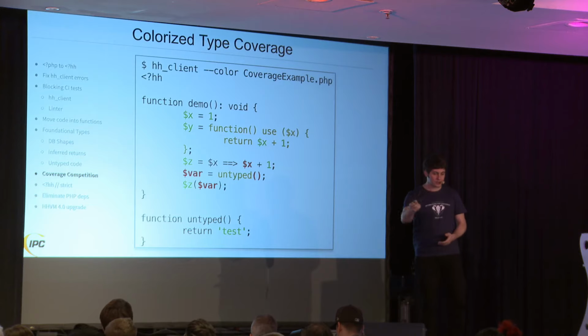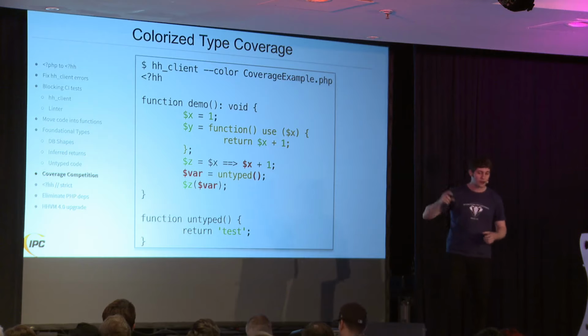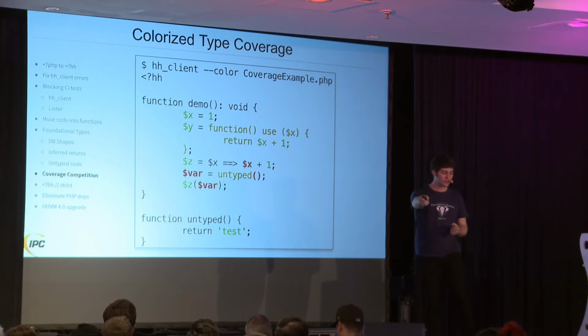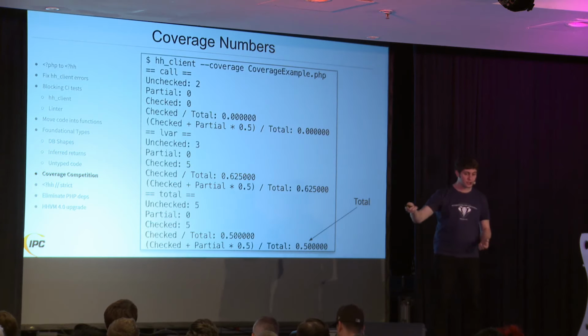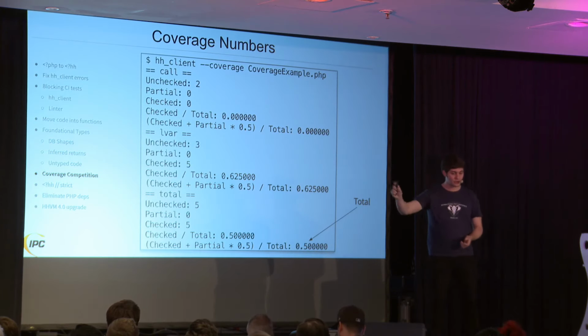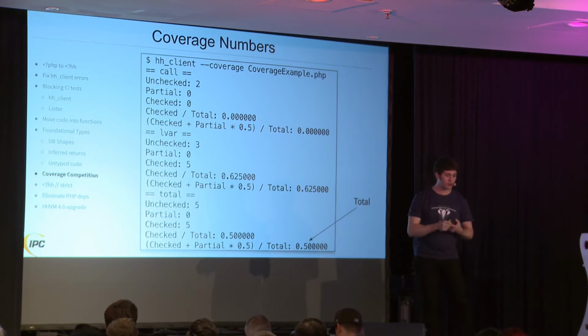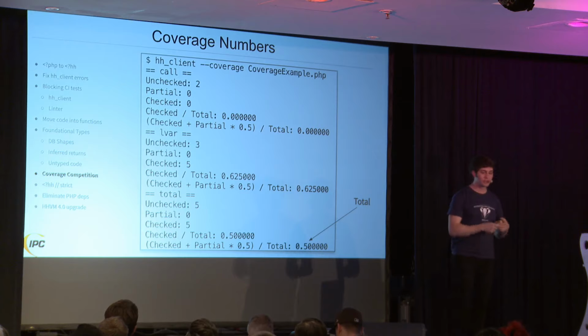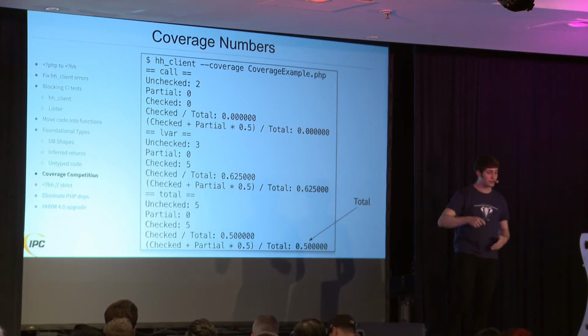So Hack has this tool. You can say hhclient --color, and it will colorize the output of a file. It will tell you which regions are untyped. So anything that's in red is something it does not know the type of. But we can also get numbers for this. We can say hhclient --coverage, and it will tell us how many spots in that file are untyped, both functions we call, local variables, everything like that. And so we paid attention to this number at the bottom right, which is the total coverage. And in this case, we're passing a file, but you can also just ask it for the whole code base,